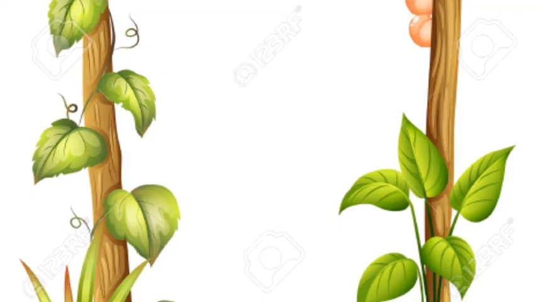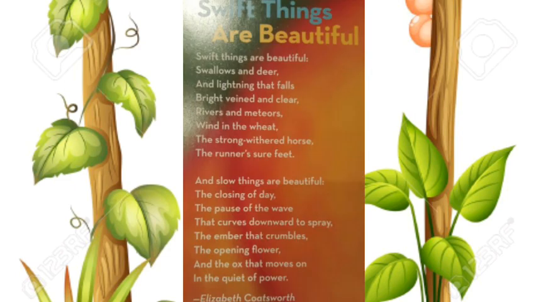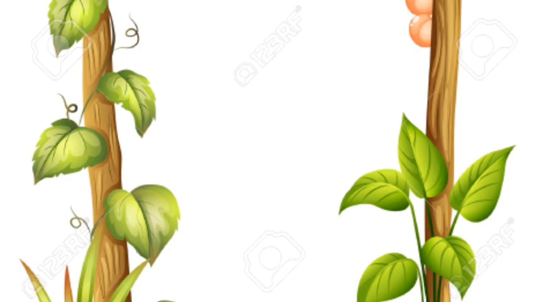Now come to the second stanza. And slow things are beautiful. The closing of day, the pause of the wave that curves downward to spray, the ember that crumbles, the opening flower, and the ox that moves on in the quiet of power. Now she is explaining what are the things which are being done very slowly and is looking so beautiful. The first is closing of day.